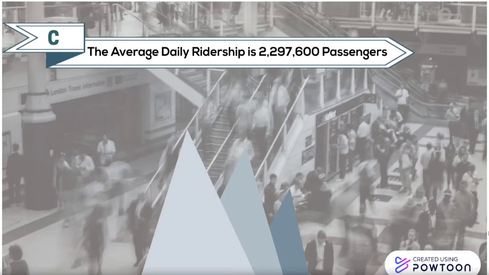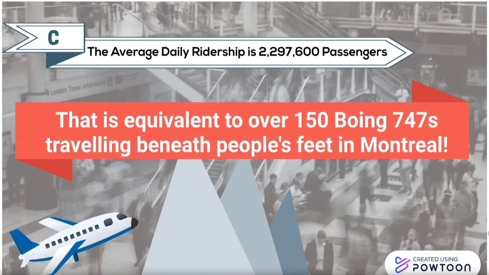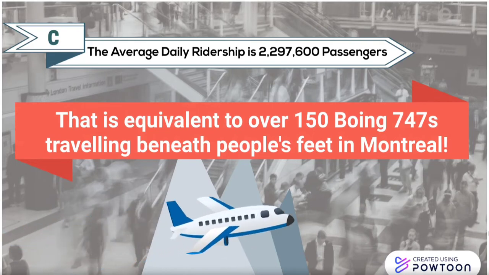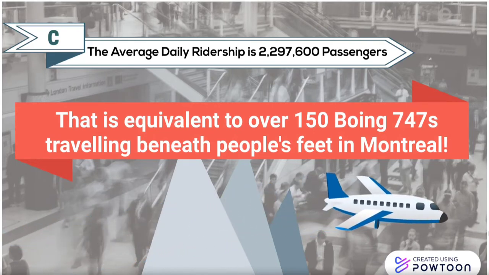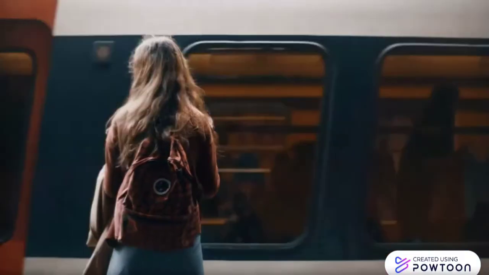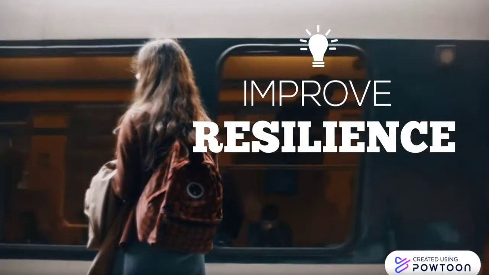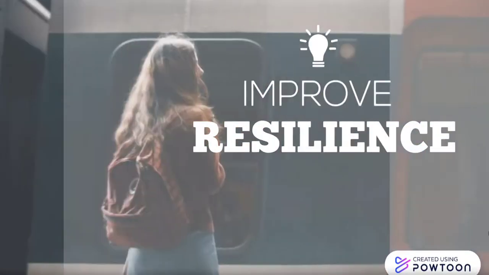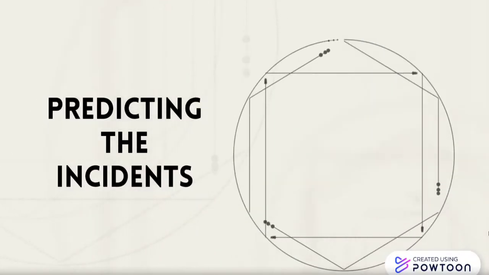During rush hours, 80 metro trains are in simultaneous service with a capacity of 1,000 passengers per train. Due to this high operation and performance level, it is critical to improve the metro system's resilience by predicting the incidents and disruptions before they occur.